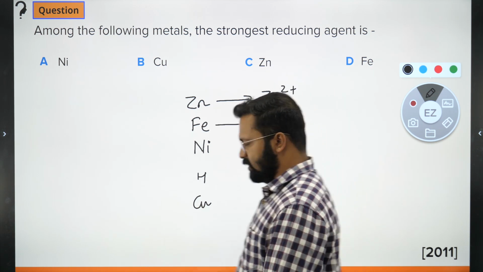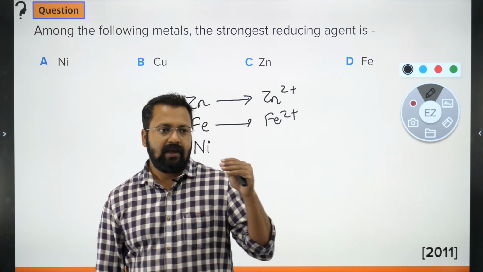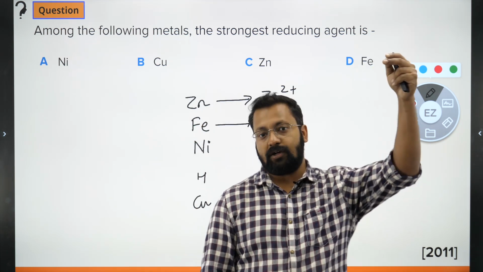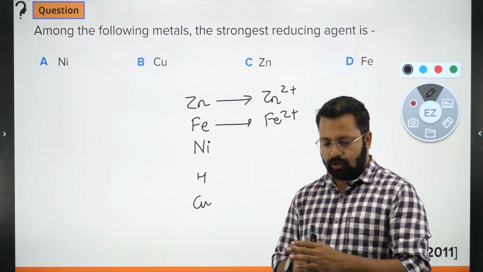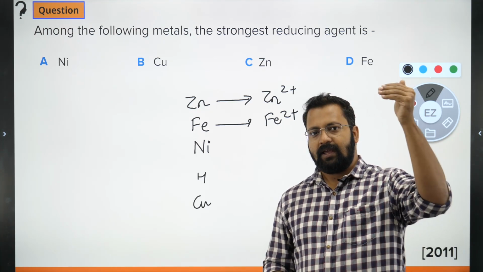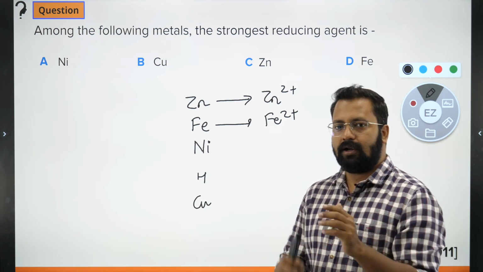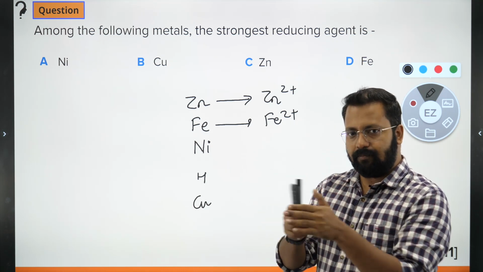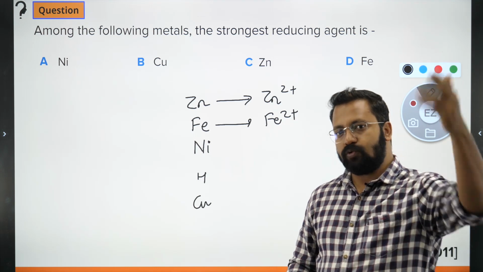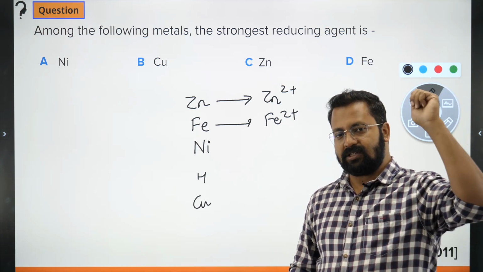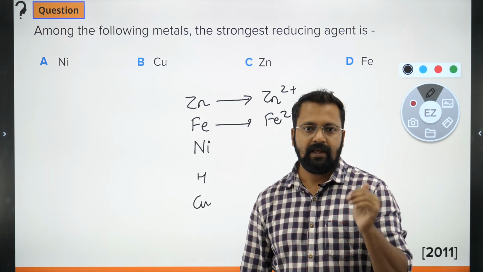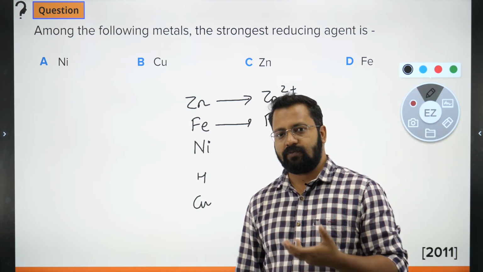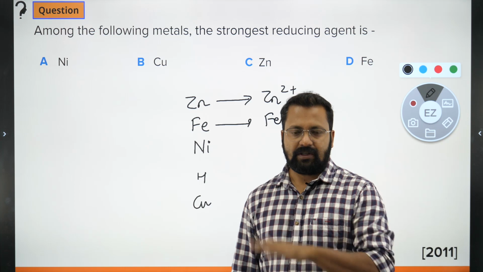This is the activity series. What do we do in the activity series? We place highly reactive metals at the top and most unreactive metals at the bottom, because we want to displace a metal from its salt which is present in the bottom region by using a reducing agent which is a metal at the top. So the metals present at the top in the activity series will displace any metal from its salt which is present down in the series.